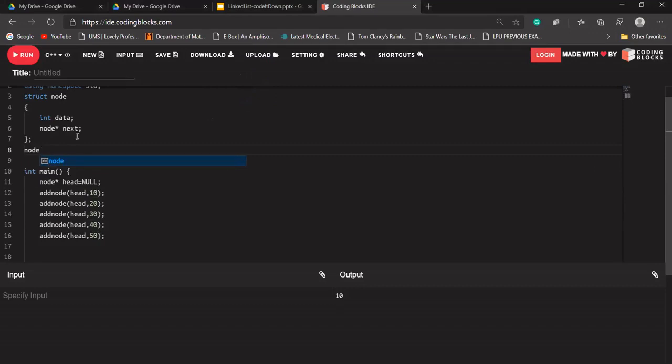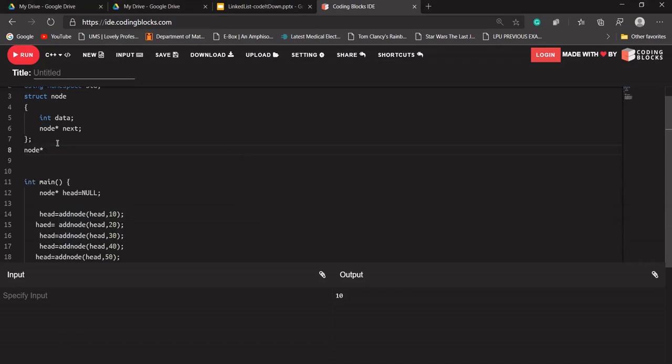So we all know that every time our head will be updated, because every time we add a node, our head will be pointing to that node only. So what we can say, that it should return a head value after every addition, because every time head will be updated. So our function should return an address of node type. So let's write node star, means it will return an address.